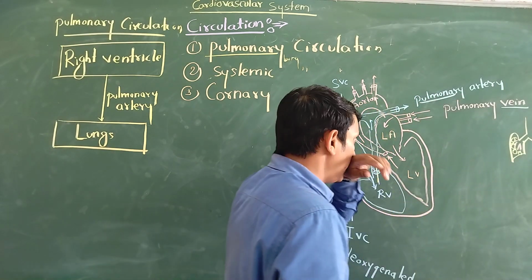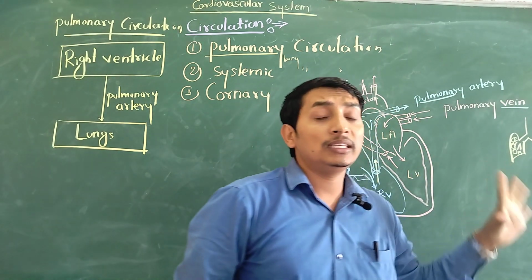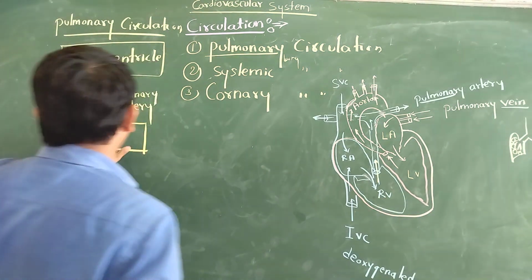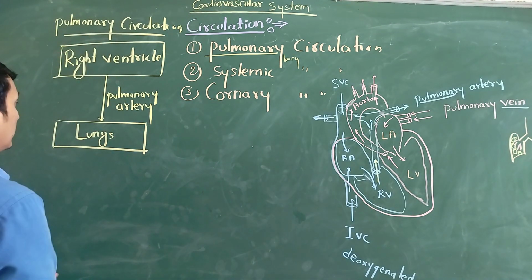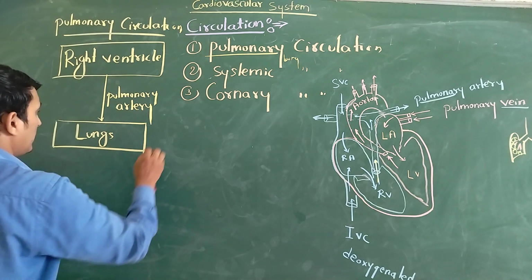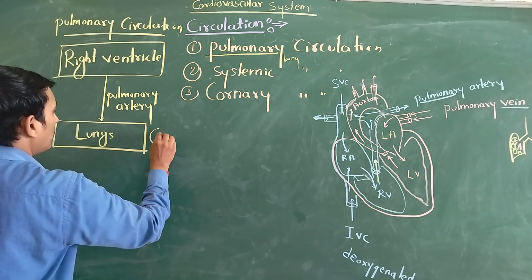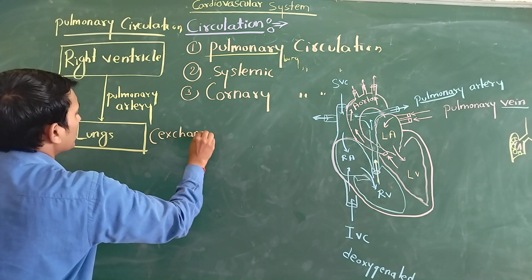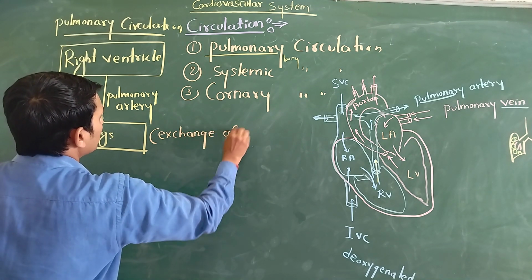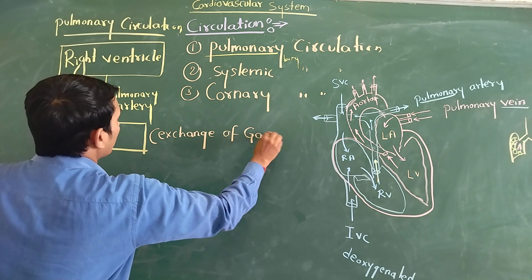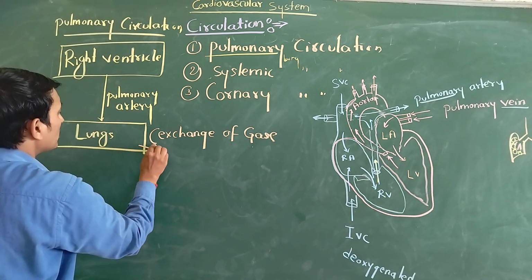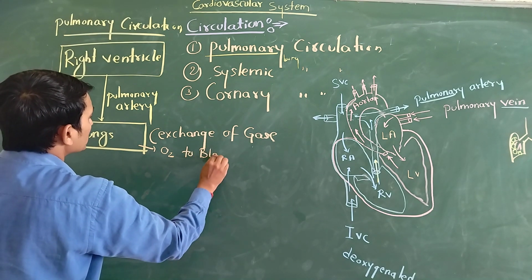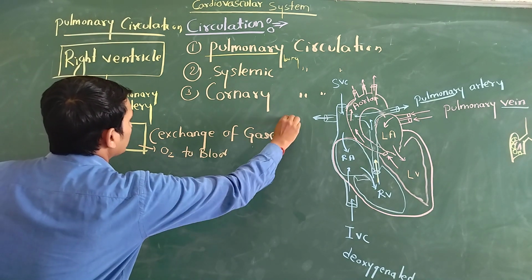So we have lots of alveoli. These alveoli are very thin, which helps the exchange of gases. Now we can see that in the lungs, oxygenation takes place, or you can say the exchange of gases. So what type of exchange takes place? The lungs give oxygen to the blood. That is called the exchange of gases.